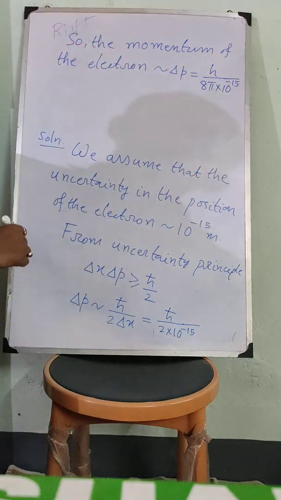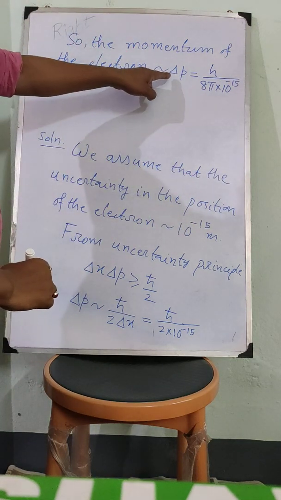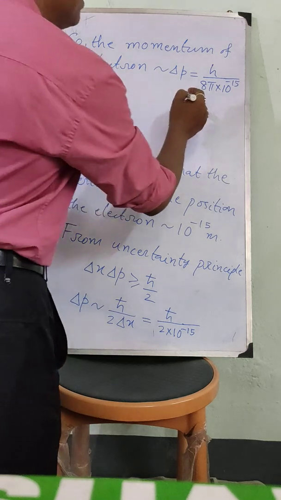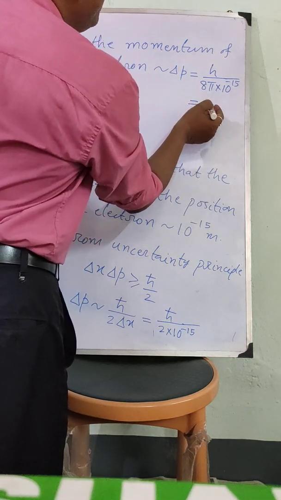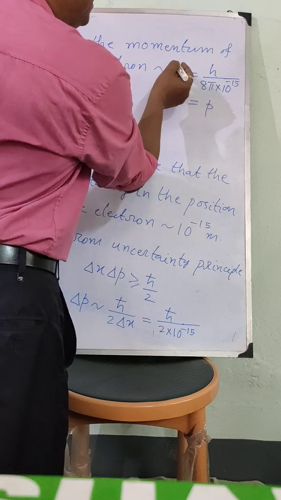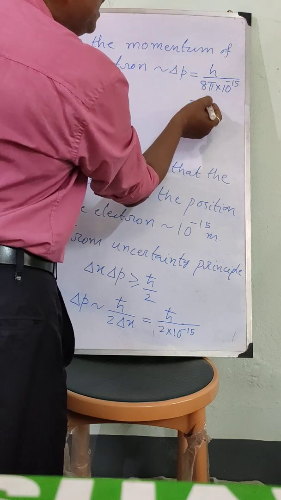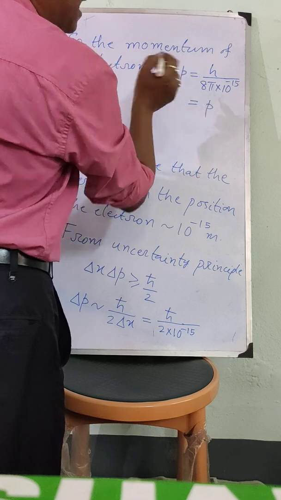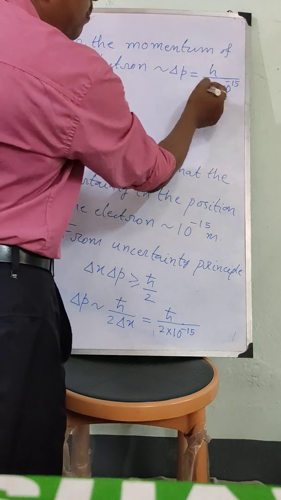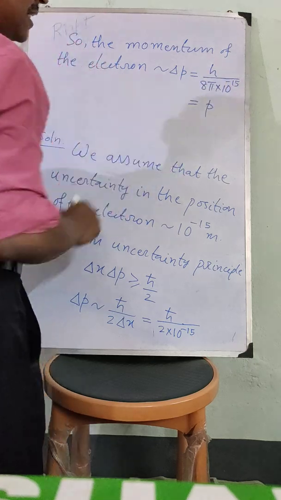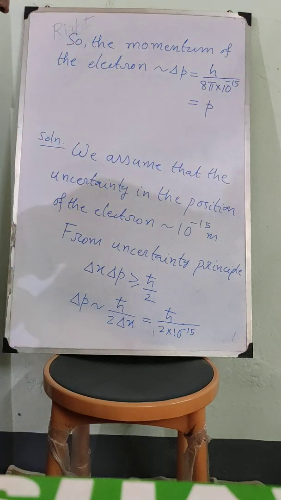So this is the momentum of the electron. This is equal to P, because I am taking P equal to delta P, as that is the minimum value the momentum can take. P cannot be less than delta P. So this is the minimum value of the momentum of the electron inside the nucleus.